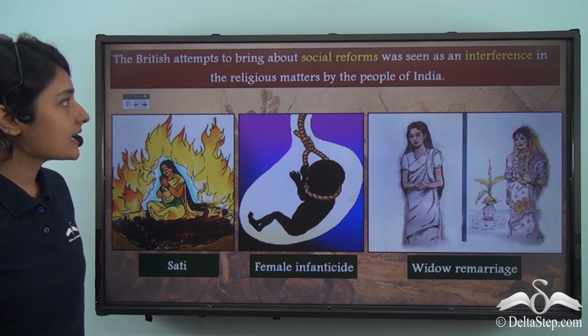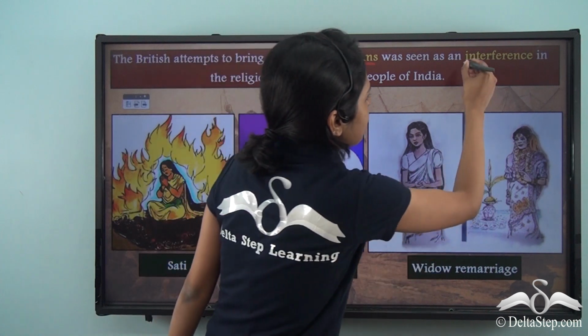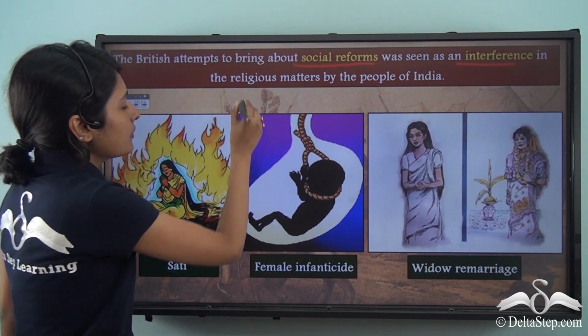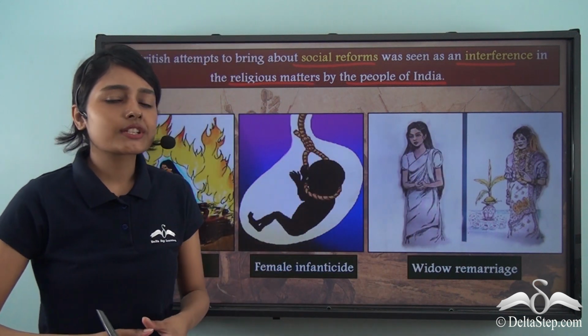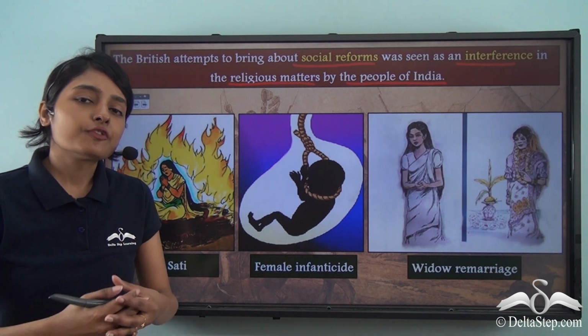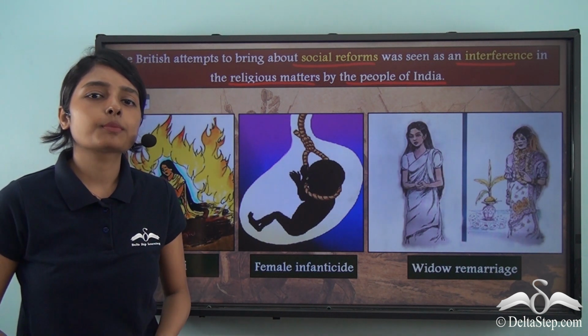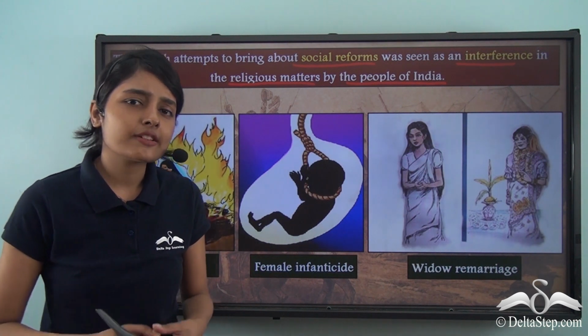Now, the British attempts to bring about social reforms were seen as an interference in religious matters by the people of India. To understand what is being said here, let us take into account certain practices which have been prevalent in the Indian subcontinent since ages.